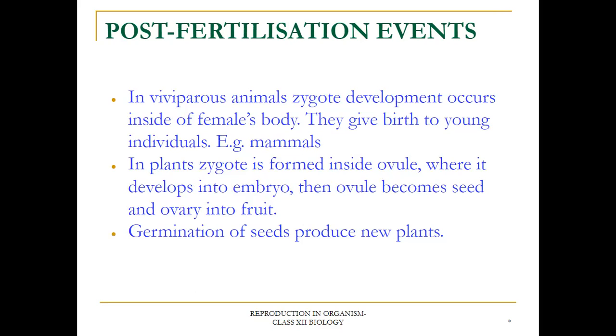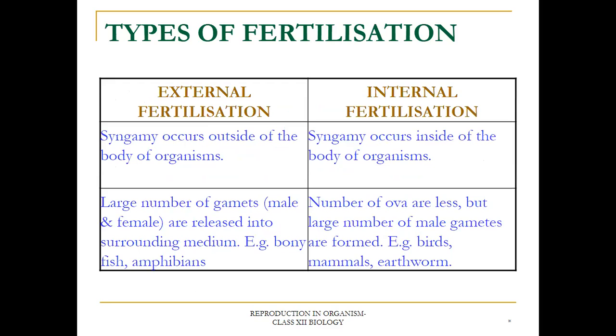In plants, the zygote is formed inside the ovule where it develops into the embryo. The ovule will convert into seed and the ovary will be converted into fruit. Germination of seed produces new plants. Now types of fertilization: external fertilization and internal fertilization. In external fertilization, syngamy occurs outside the body of the organism, and in internal fertilization, syngamy occurs inside the